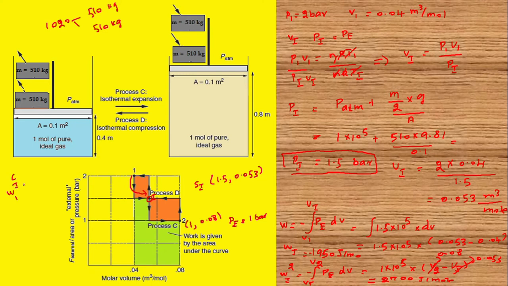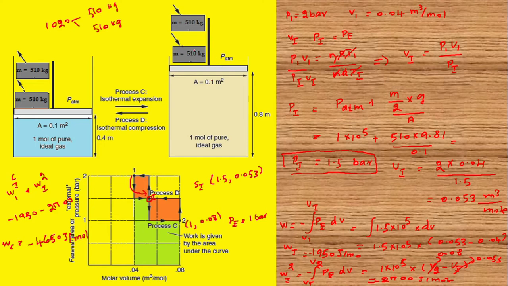The total work done for the process C is W1 to intermediate plus W intermediate to state 2. Here W1 to I is minus 1950, and the other is minus 2700. Therefore, WC will be minus 4650 joule per mole.